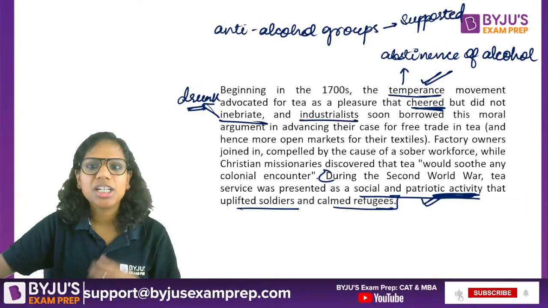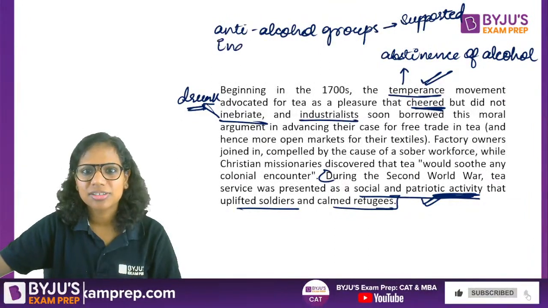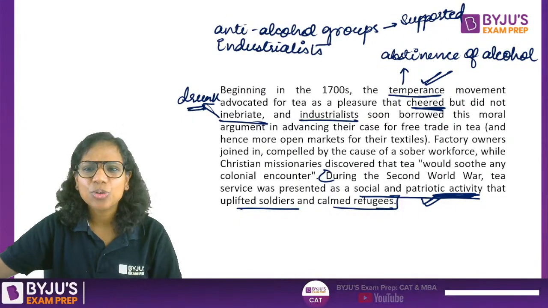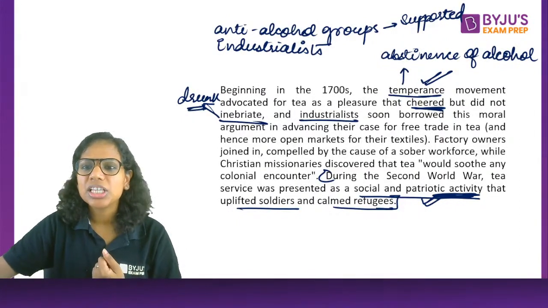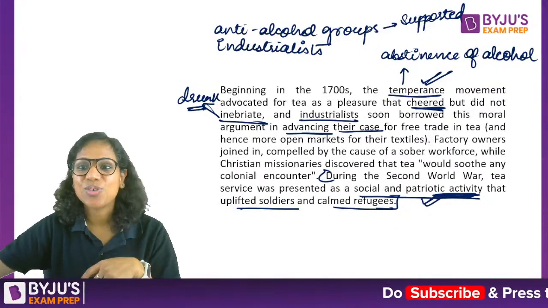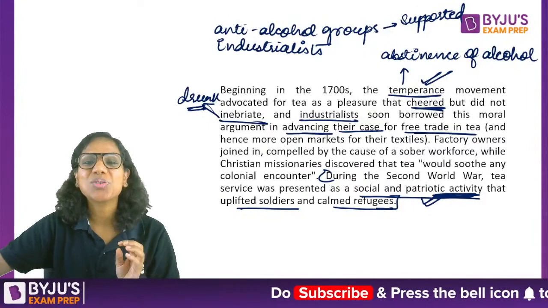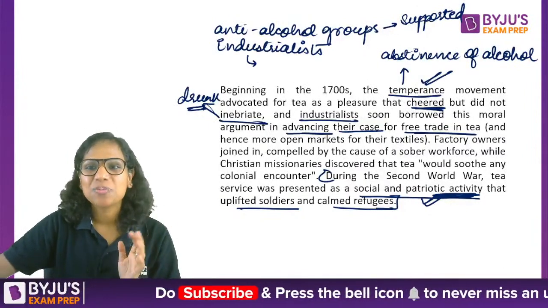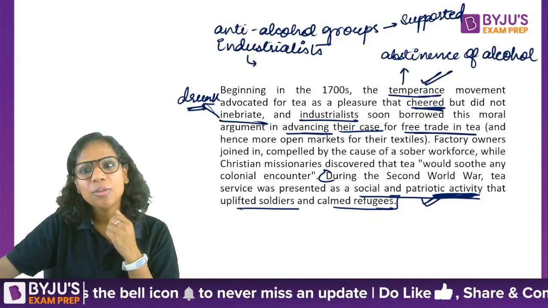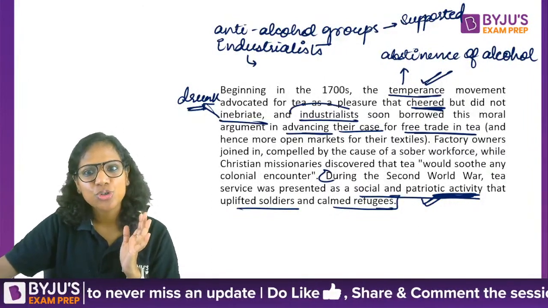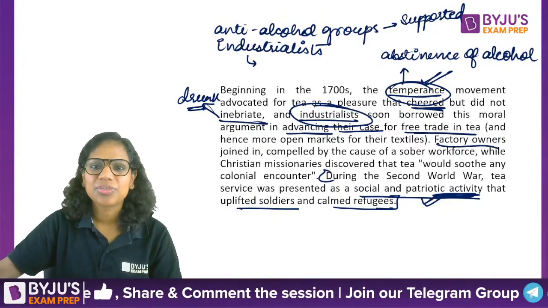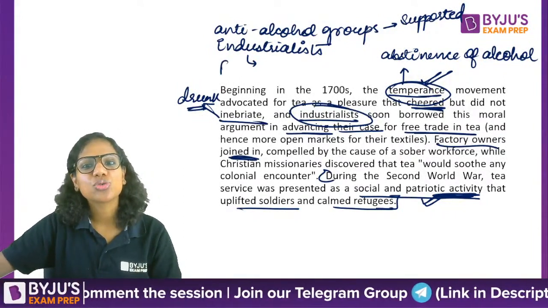Industrialists also supported. Why did they support? What benefit were they getting? They soon borrowed this moral argument in advancing their case for free trade in tea. They just wanted free trade in tea. So they said, see, it's so beneficial, it's not like alcohol, please let us have free trade in tea. So industrialists also supported. Factory owners joined in.